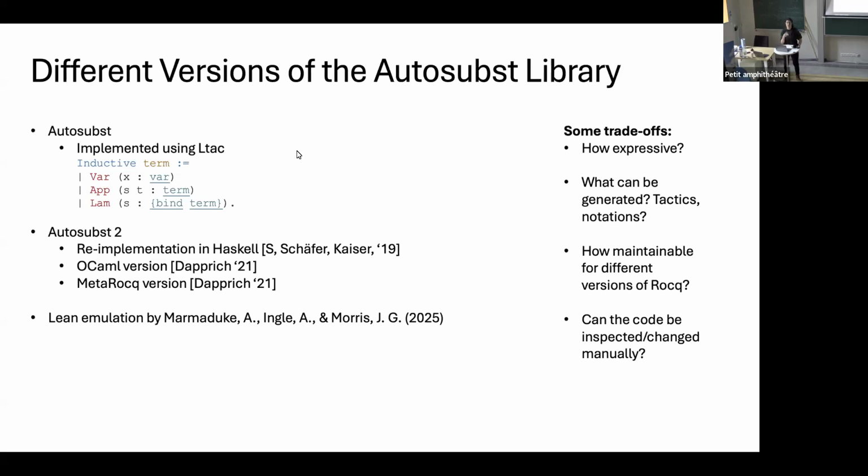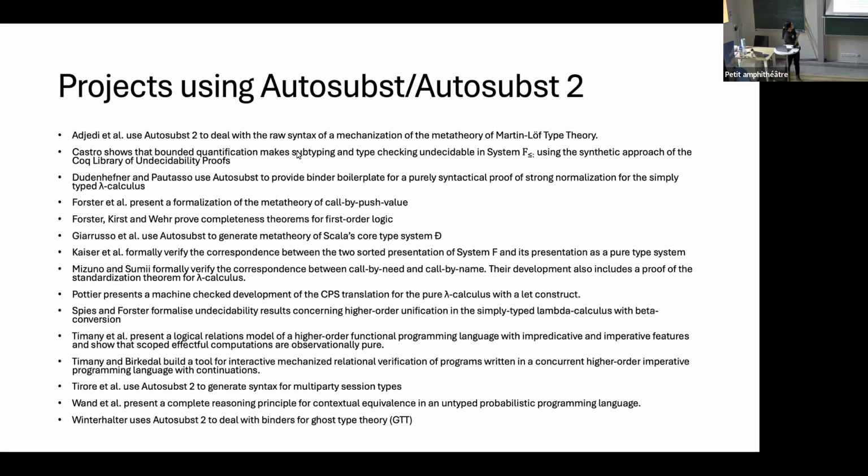which can be a benefit for some of the users who might be happy with a basic file, but then might want, for example, to have some extra definitions, or some extra features they want to add later on, which I will mention in a moment. So these are some of the projects using Autosubst or Autosubst 2.